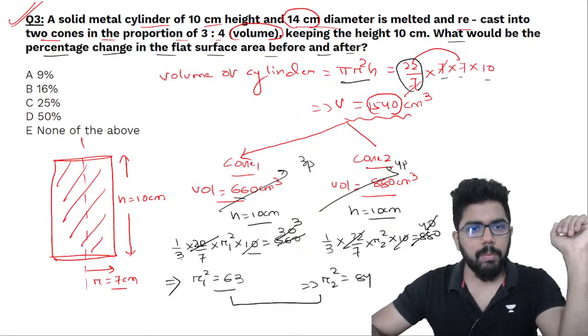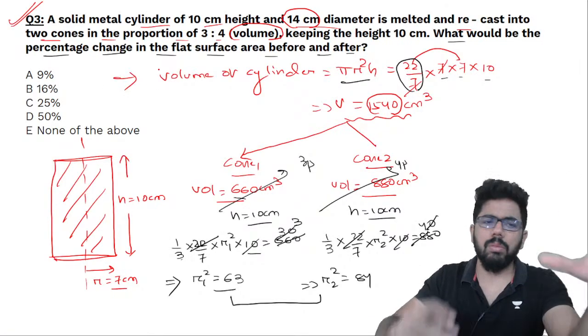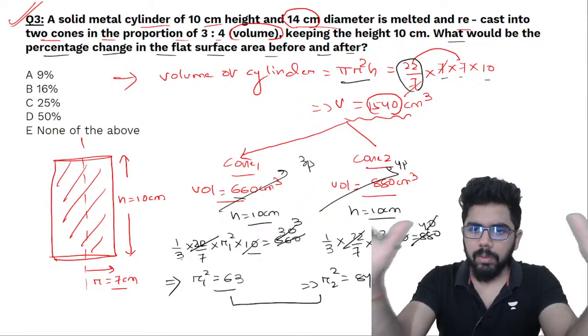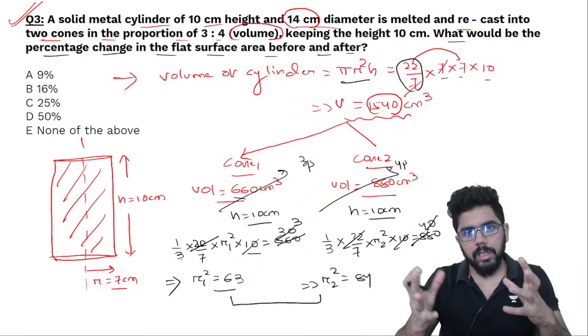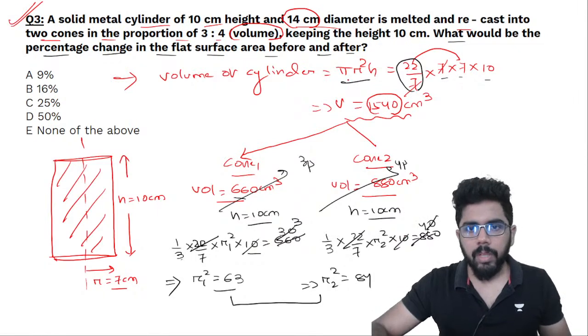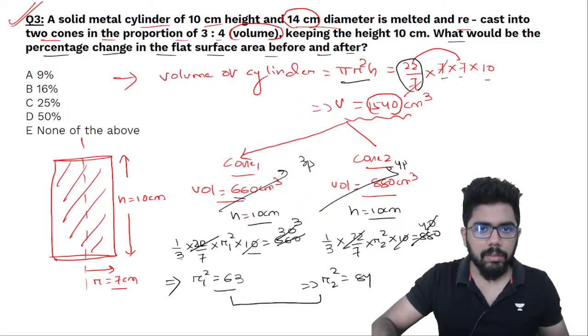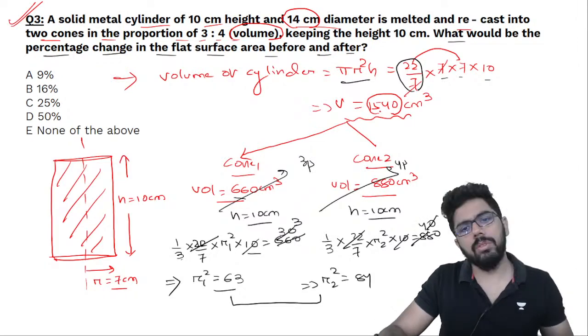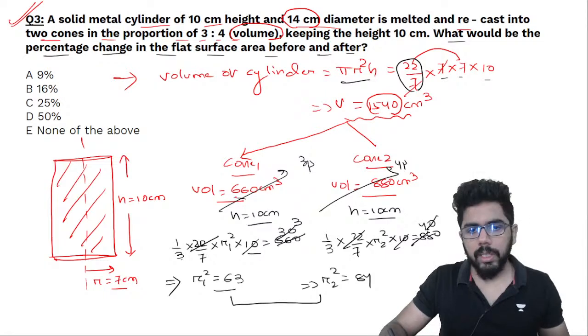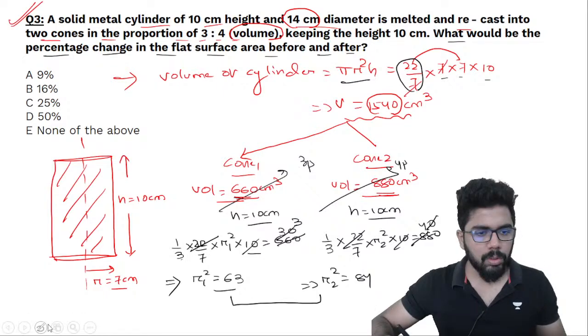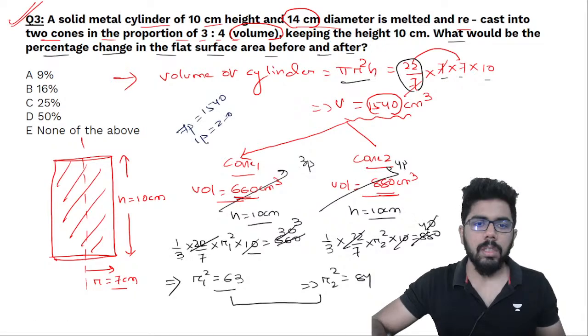Repeat again. Okay, देखो पहले first I calculated the volume of cylinder. So normal cylinder का height दिया, radius दिया, I calculated the volume. बोला this cylinder you melt it and you are casting it into two cones. तो cone में जब cast कर रहे हैं तो what relation are we taking? The volume relation, and the volume ratio is 3:4. So 1540 you break it in the ratio 3:4. So you will get 660 and 880. 3:4 ratio में break करो तो 7 parts हुआ. If you break it in 7 parts, so 7 parts is like 1540, 1 part is 220, so 3 parts is 660, 4 parts is 880.